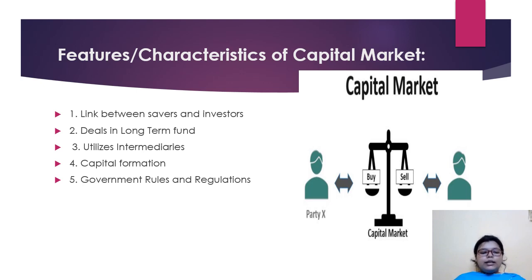And the last one is government rules and regulations. The capital market operates freely but under the guidance of government policies. This market functions within the framework of government rules and regulations, like SEBI, which is the government body for the stock market or stock exchange. Moving on to the next one.